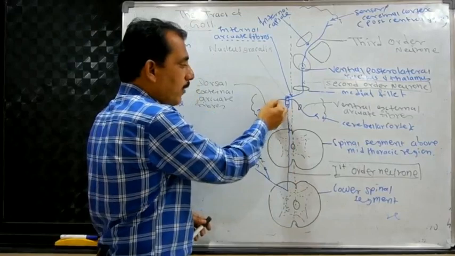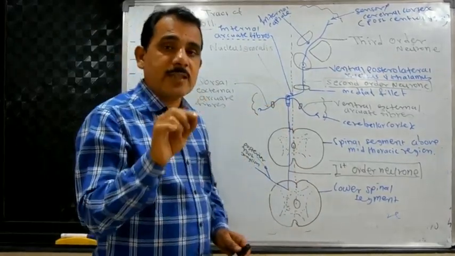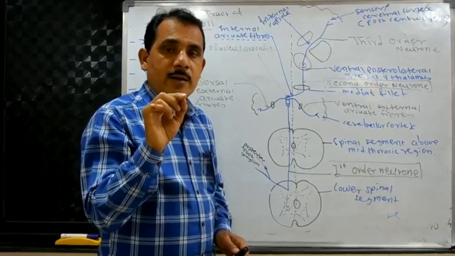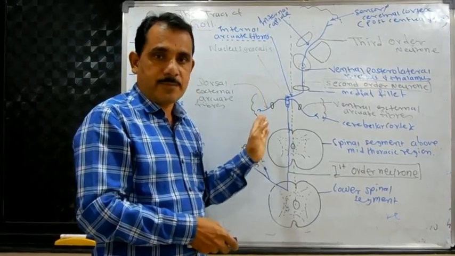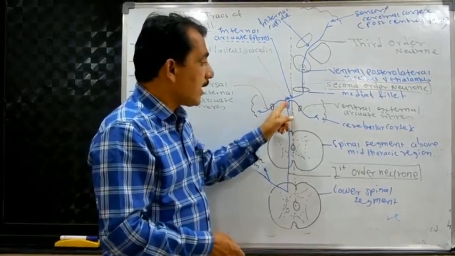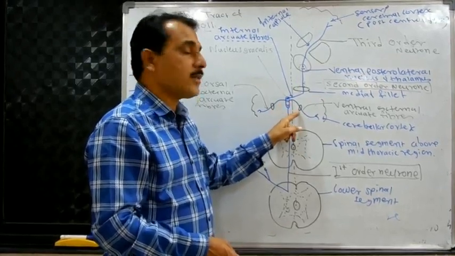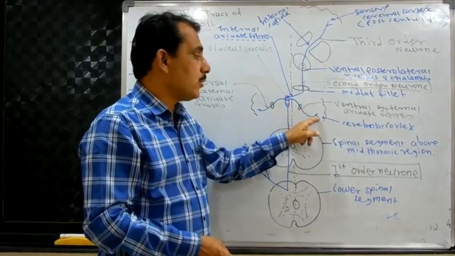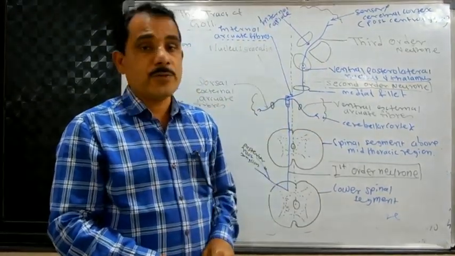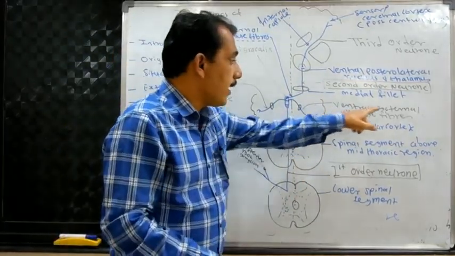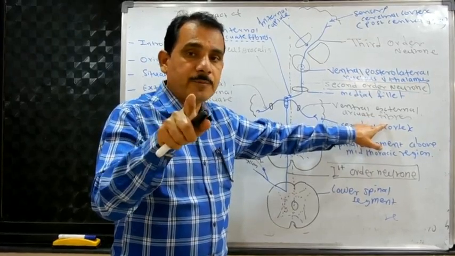The dorsal external arcuate fibers run on the same side, passing through the inferior cerebellar peduncle, and end in the cerebellar cortex of the same side. While the ventral external arcuate fibers cross to the opposite side, passing through the inferior cerebellar peduncle, and end in the cerebellar cortex of the opposite side. Which one? The ventral external arcuate fibers. Did you understand? I'll repeat again.